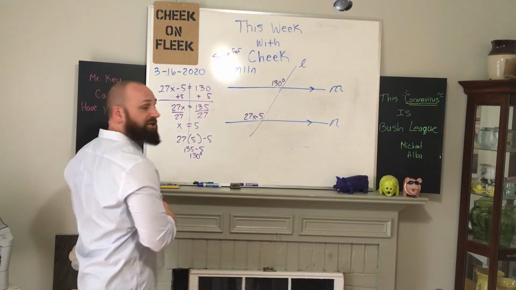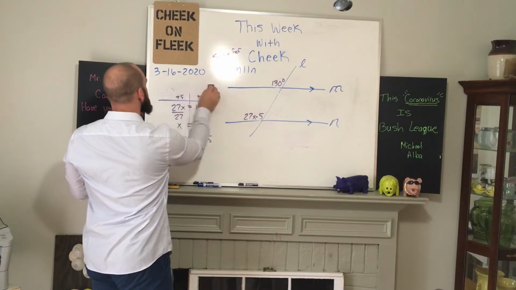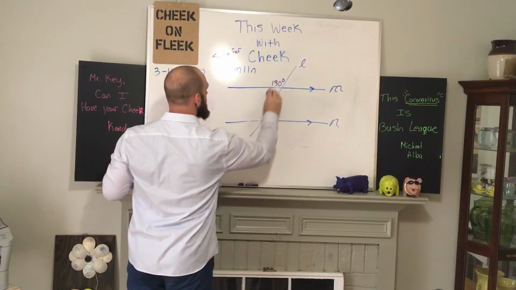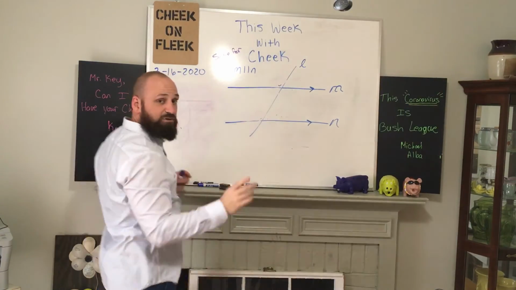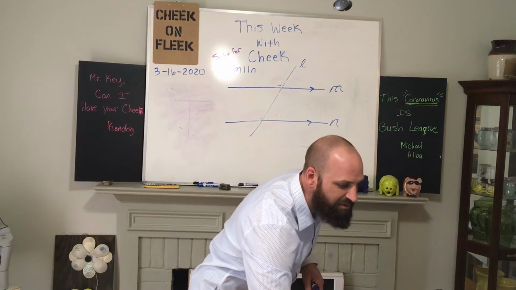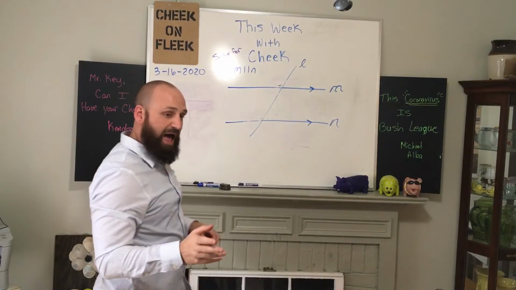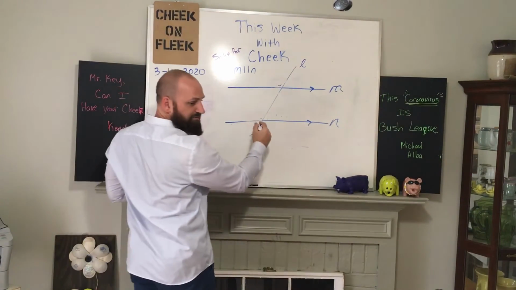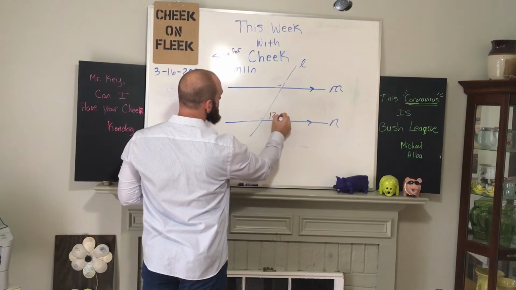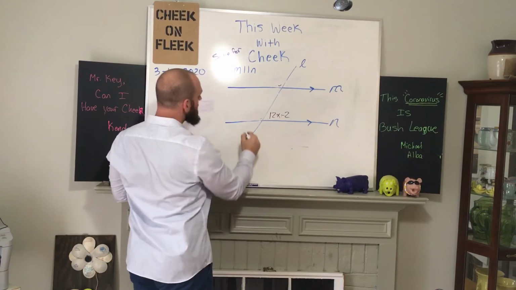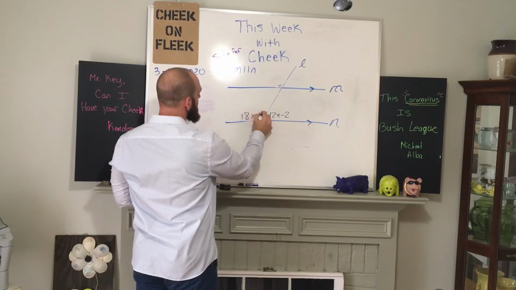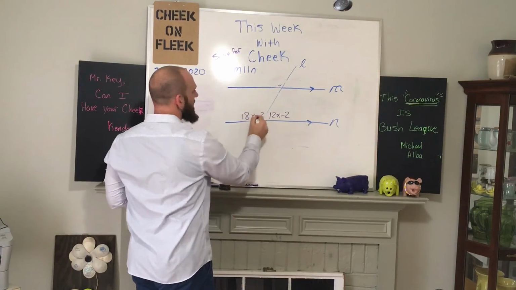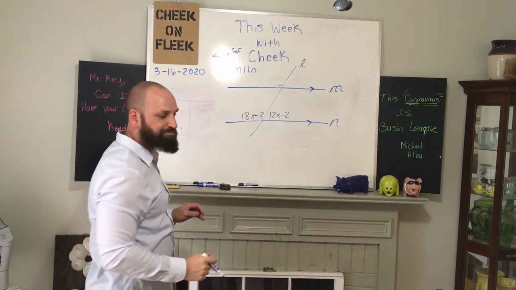All right, let's take a look at another example. Those angles were congruent. Let's look at a pair of angles that are supplementary. So we've got 12x minus 2, 18x plus 2.